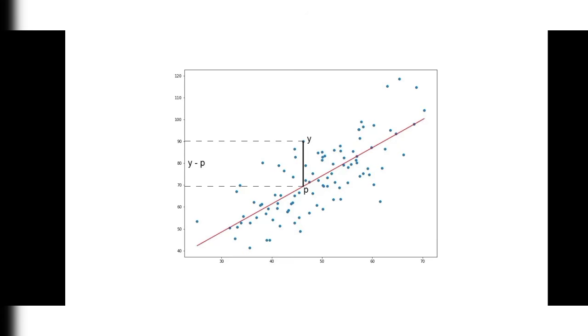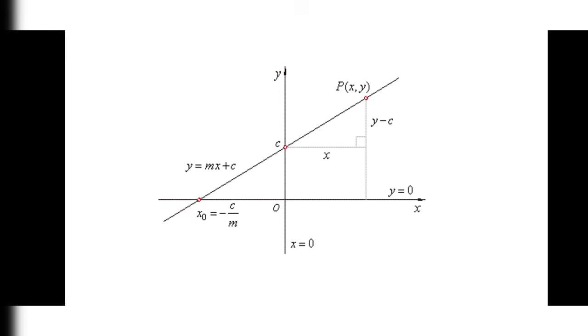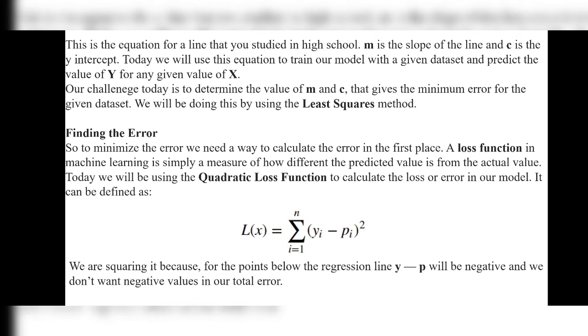After using that we'll get a straight red line, and above the line are the predicted values, and at p are the actual values. So y minus p means predicted values minus actual values will be done. This is the formula for the predicted values and the actual values. Okay, don't worry, this is just an explanation of what is what. In the next video we'll try to calculate all these values and all these formulas by using one example.